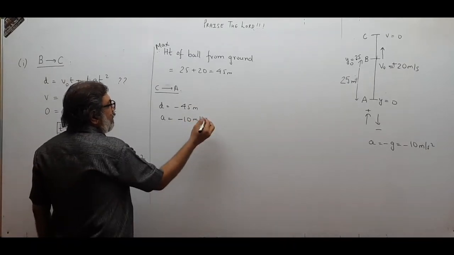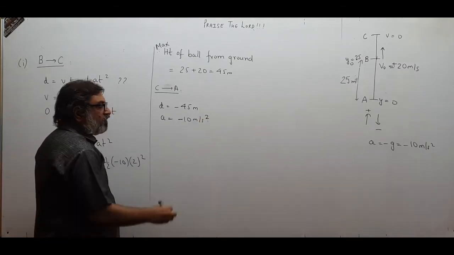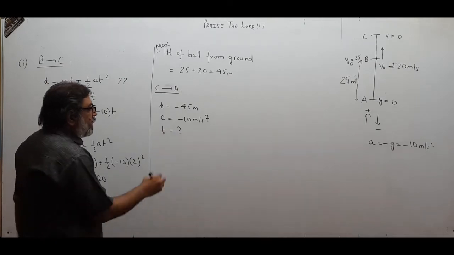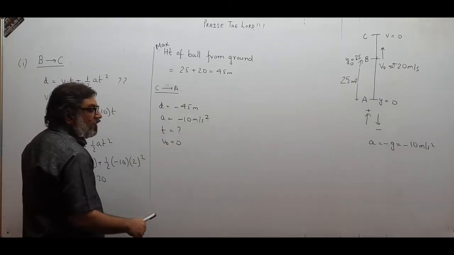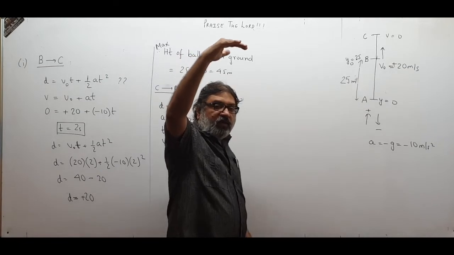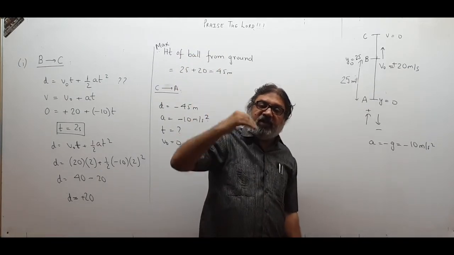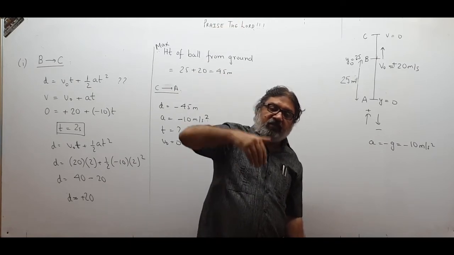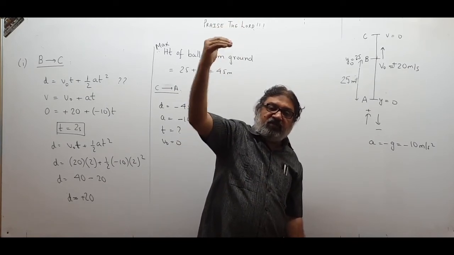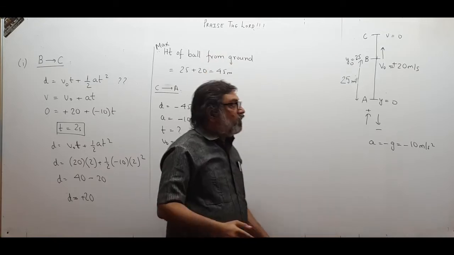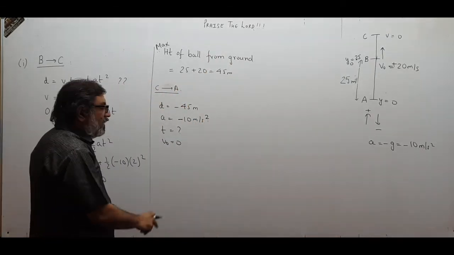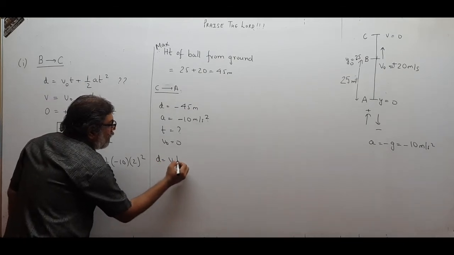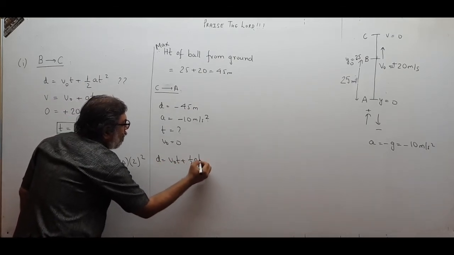Time I don't know, in how much time it will fall. T I don't know, but V0 I know. Initial velocity will be 0, because the ball has reached the topmost point and now again it will start falling. It went up, it stopped, now it is coming back. So at point C, when it starts coming down, velocity will be 0. So we can use D equal to V0 t plus half a t square.